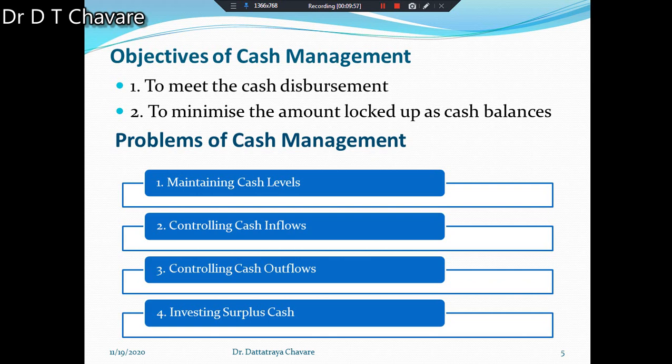First problem is maintaining cash level. Second is controlling cash inflows. Third problem is controlling cash outflows, and fourth is investing surplus cash. These are the problems of cash management, and we have to understand them in detail.